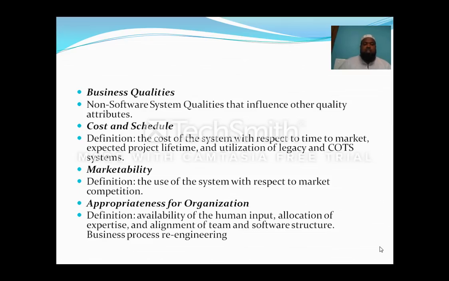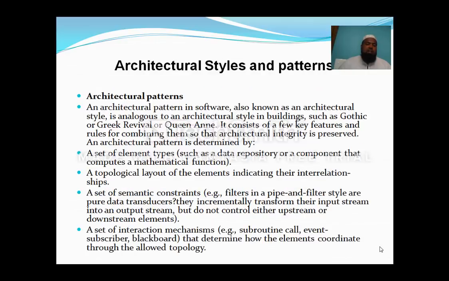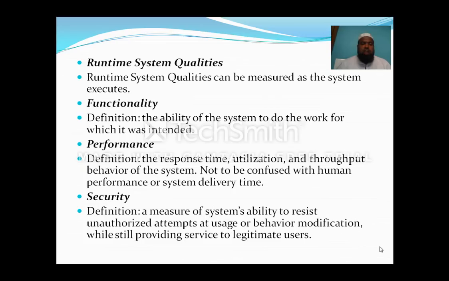Business qualities are cost and schedule, market, appropriateness for the organization. Architectural qualities are conceptual integrity and correctness. Domain specific qualities are sensibility and calibrability. So we will see how each of the system qualities works out.